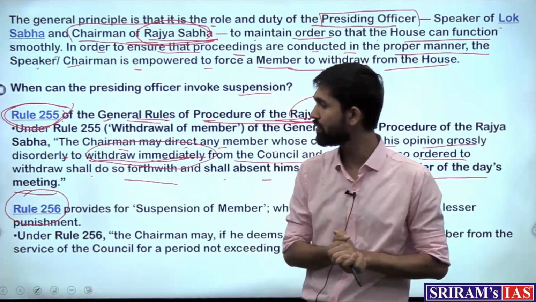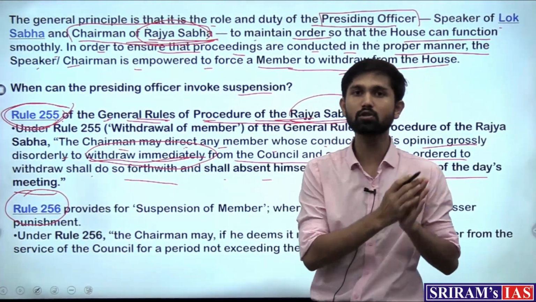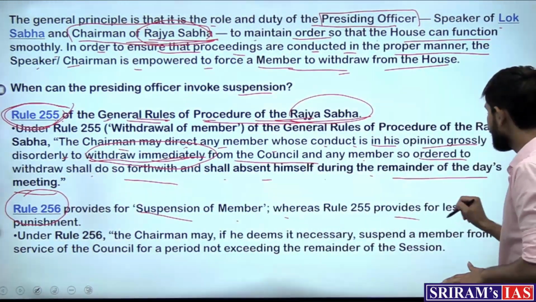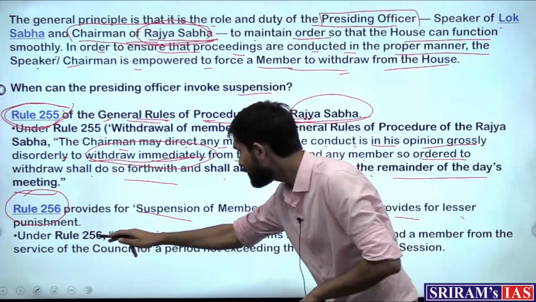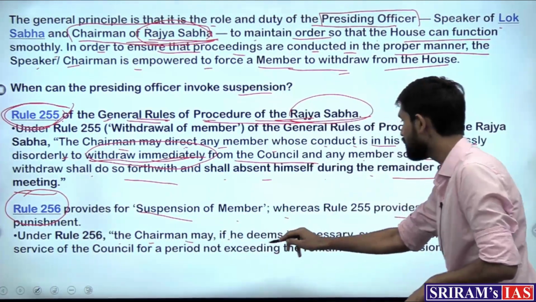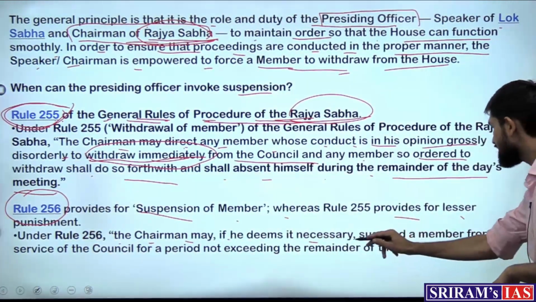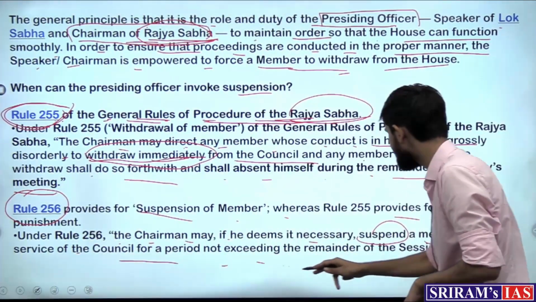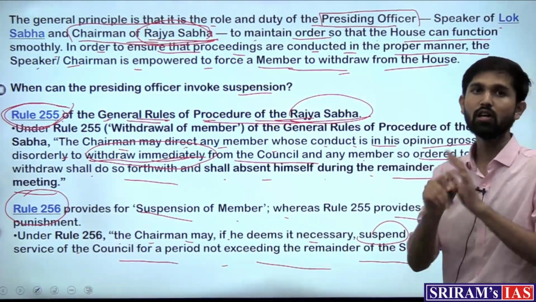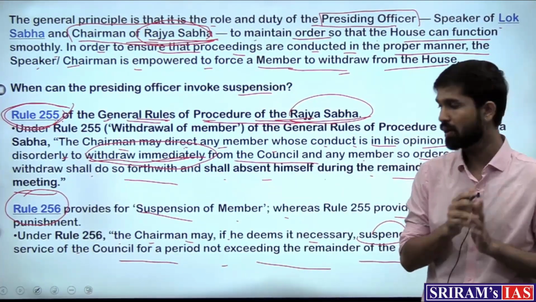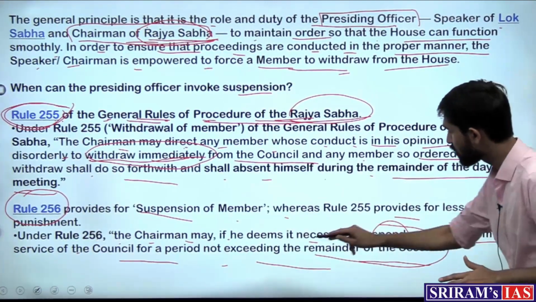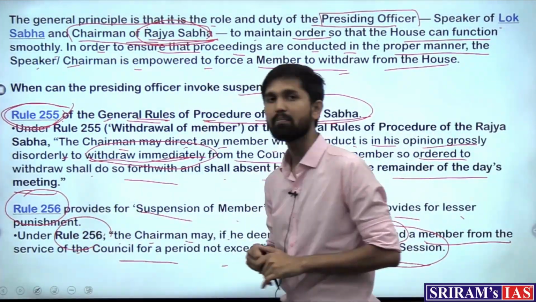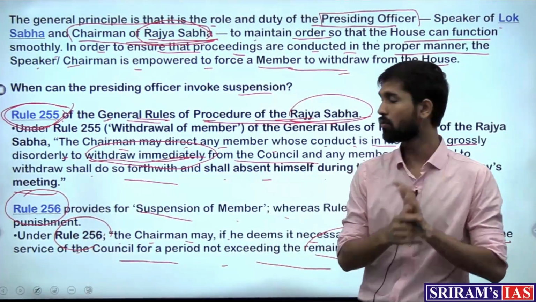And what is rule 256? Rule 256 talks about the concept of suspension of a member, whereas 255 provides for lesser punishment. 256 says that the chairman may, if he deems it necessary, suspend a member from the service of the council for a period not exceeding the remainder of the session. So the maximum period for which a member can be suspended is the remainder of the session, right? So 256 gives the chairman the power to rule over that.